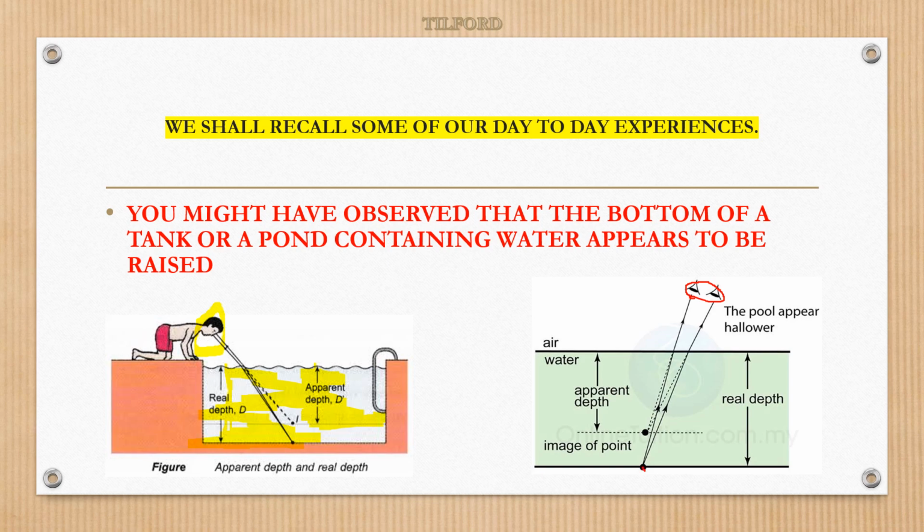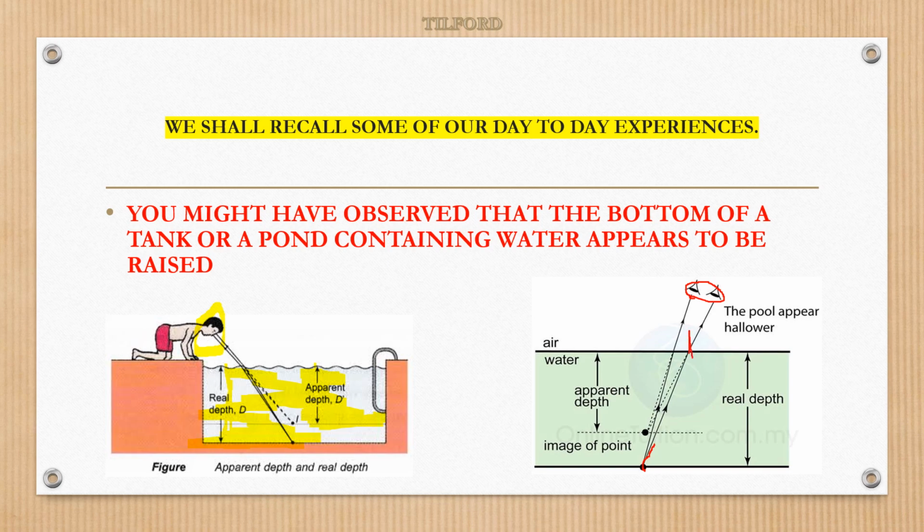From here, light rays will enter. One light ray is entering from water to air. That means light rays are entering from denser medium to rarer medium. When light enters from denser medium to rarer medium, what happens? The light rays bend away from the normal.